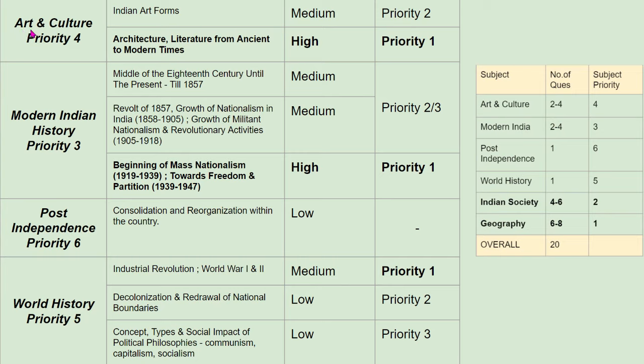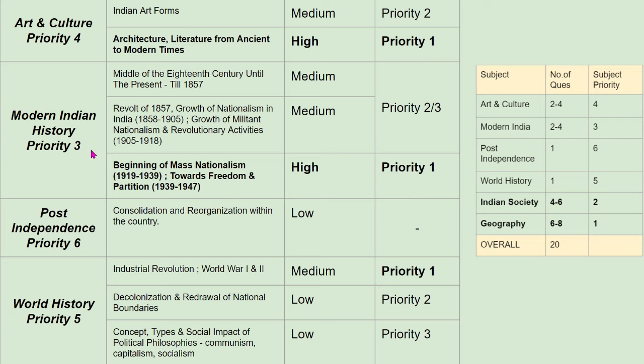As we can see, within the subjects there are certain topics listed in the syllabus, and within these topics also we can find the prioritization areas. For instance, beginning with art and culture, which forms the fourth priority in the overall subject list, there is architecture and literature, which occupies a higher priority compared to the art forms part. So this should be kept in mind while reading art and culture.